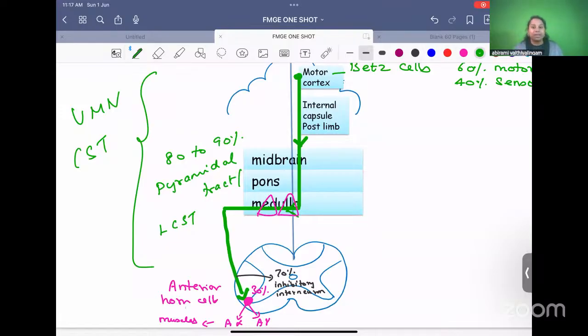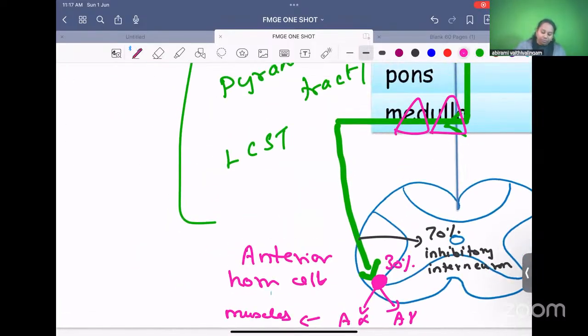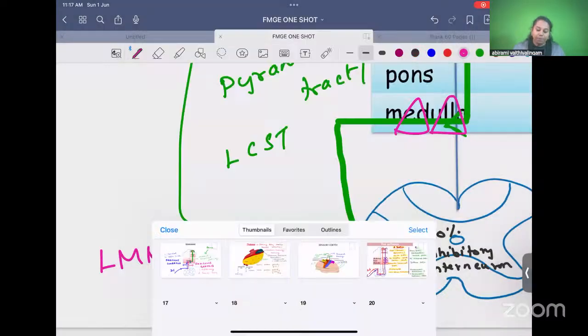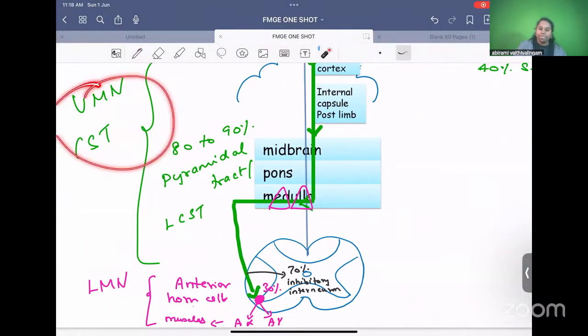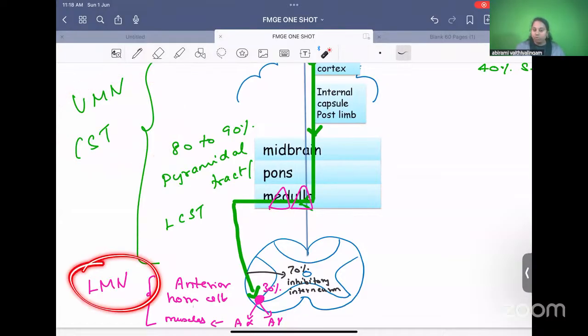So corticospinal tract or pyramidal tract is the major upper motor neuron. Lower motor neuron is from spinal cord to muscles. It means anterior horn cell, A alpha and A gamma. They are lower motor neurons. If there is any damage to the upper motor neurons, it is called as UMN lesion. If there's any damage to lower motor neuron, it is called as LMN lesion.